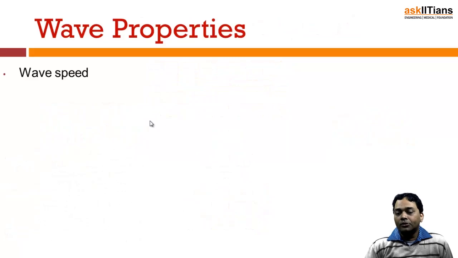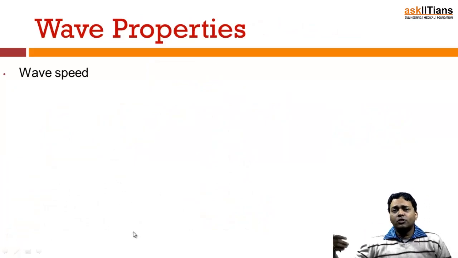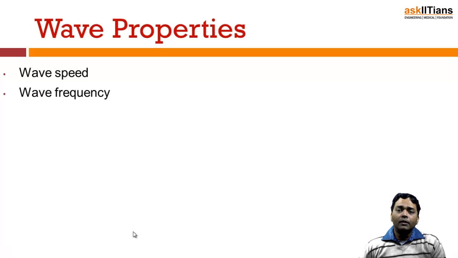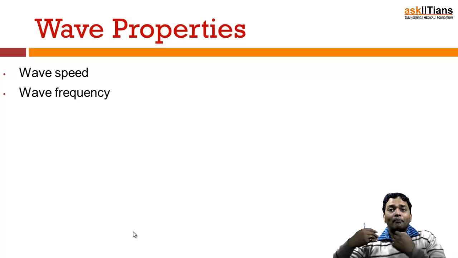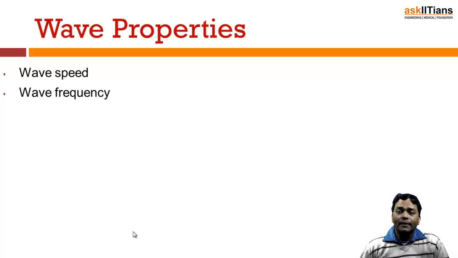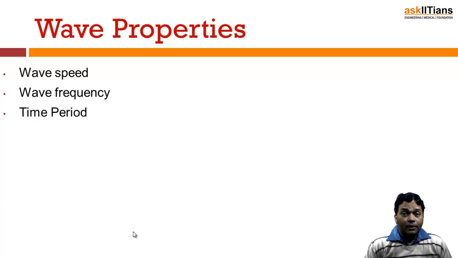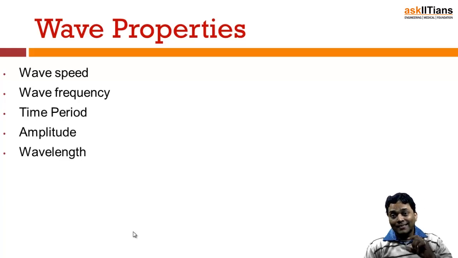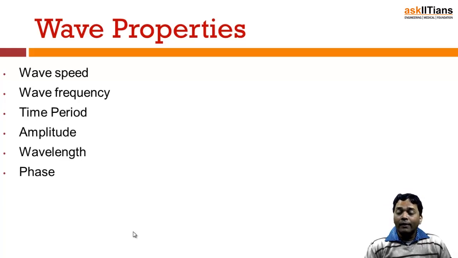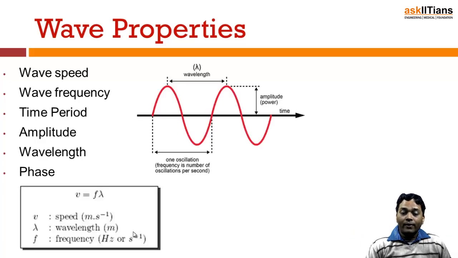Let's try to understand the properties. When the wave is moving from a point, there is going to be a speed associated with it. Also, when the wave is moving, after a certain interval of time it's going to be repeating itself. Since it repeats itself, there is something known as the wave frequency. So there is a frequency of oscillation, and the inverse of the frequency gives us the time period. We have already talked about the amplitude. Amplitude is the maximum displacement from its original point. Wavelength is the distance between consecutive crests or consecutive troughs. Phase. Phase is very, very important.